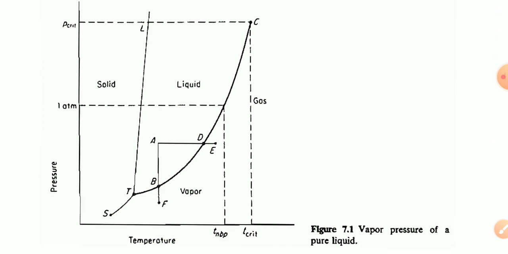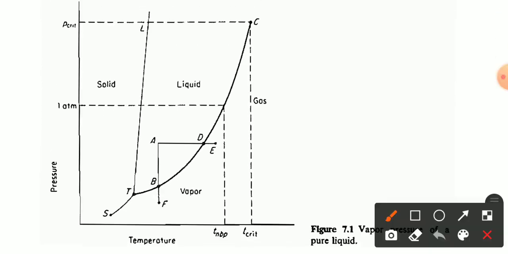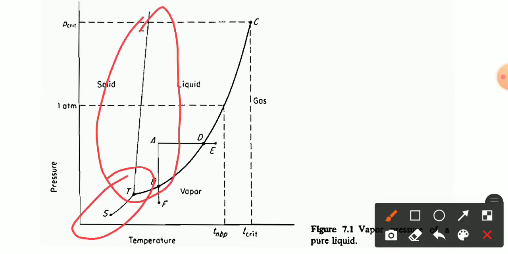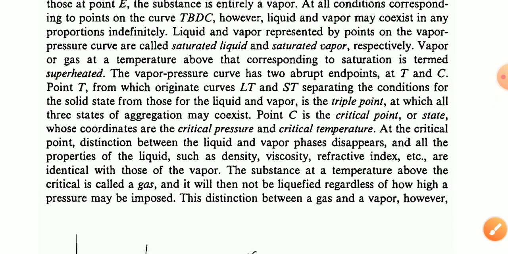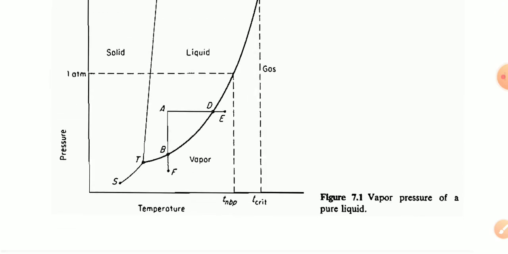These two curves, ST and LT, are seen here. Point T, the triple point, separates the conditions for the solid state from those for the liquid and the vapor states. Okay, see, three phases meet at this point.